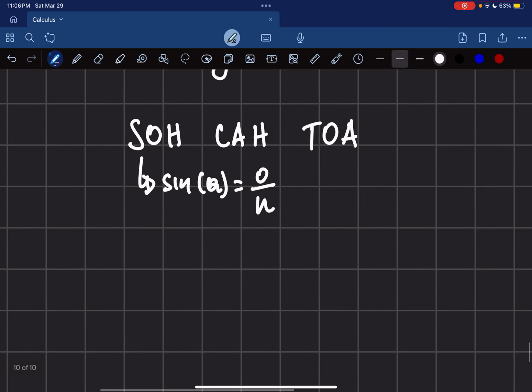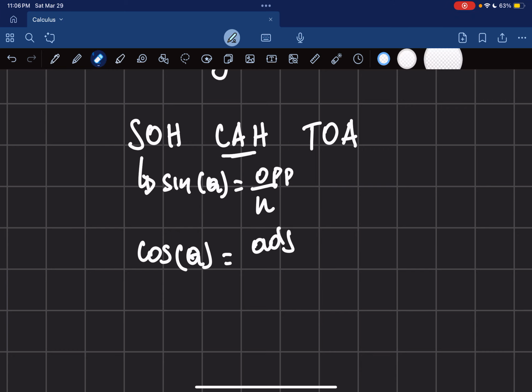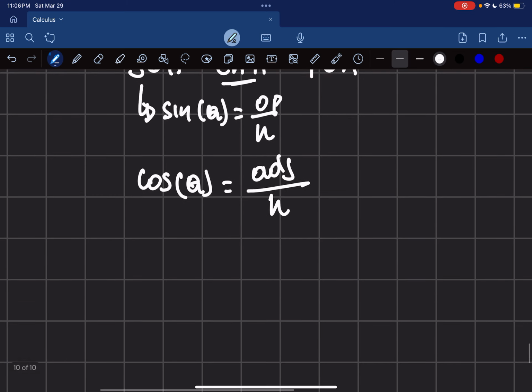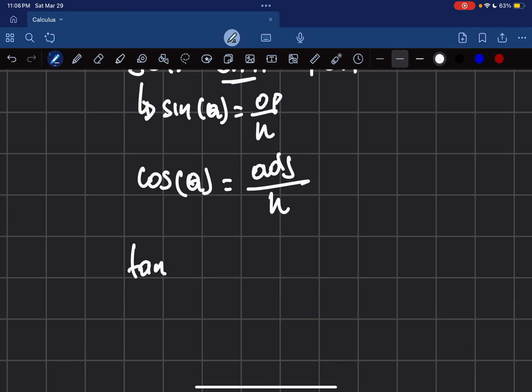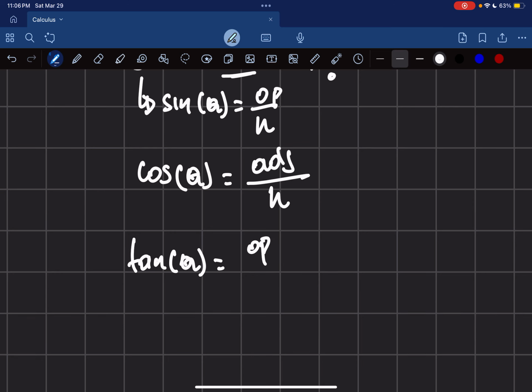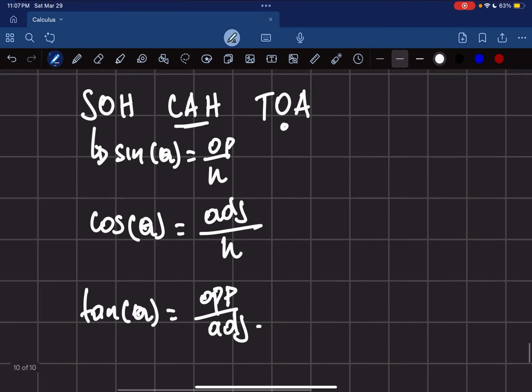And the same thing goes for cosine of theta, which is equal to adjacent side over hypotenuse. And then for tangent, I know tangent of an angle is equal to opposite over adjacent. Lovely. So far so good.